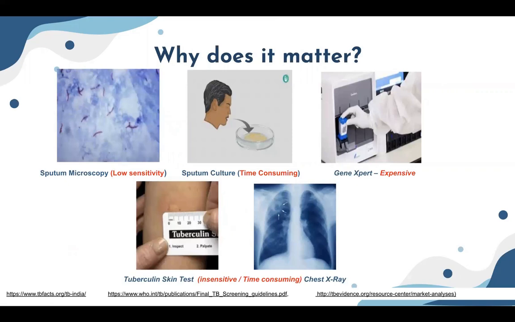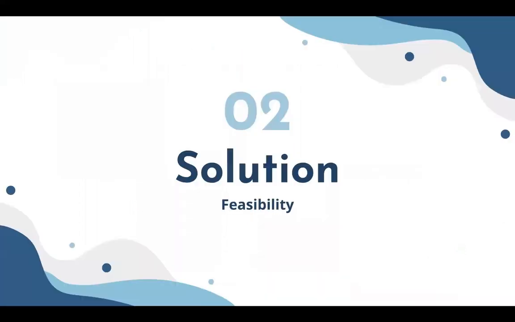While the caseload is so high, the diagnosis solely lags behind due to limitations in the conventional methods. For example, sputum microscopy has low sensitivity, sputum culture takes 6 to 8 weeks, and gene expert solutions are expensive. Our primary goal was thus to optimize the time taken to test TB cases to allow for mass testing and accessibility of the diagnostic tools.